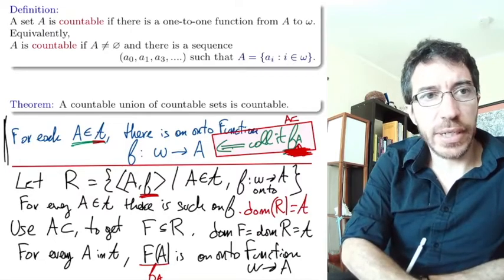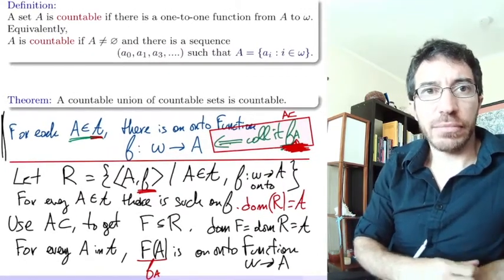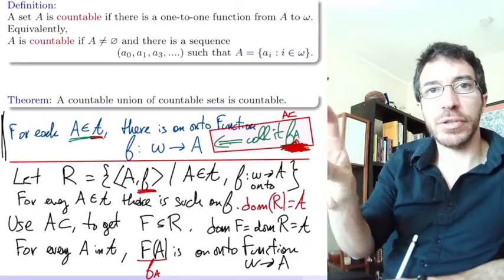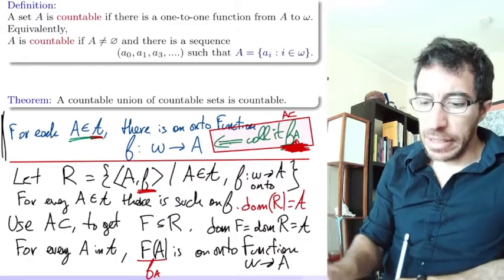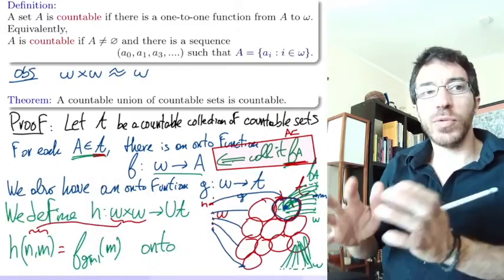So what is this capital F doing? It gives you, from a member of the collection, an onto function into the member, and that allows you to put together all these functions into one big function.